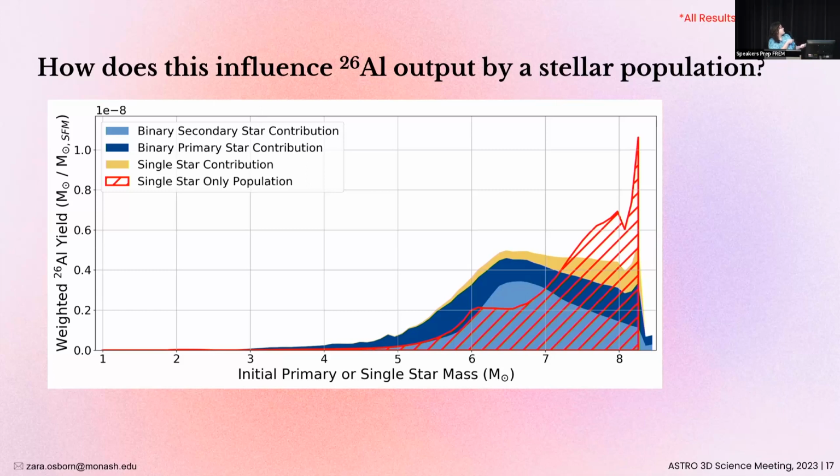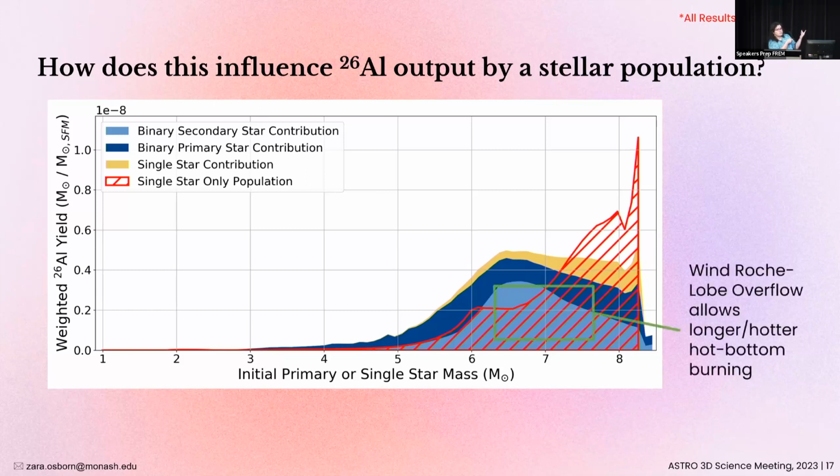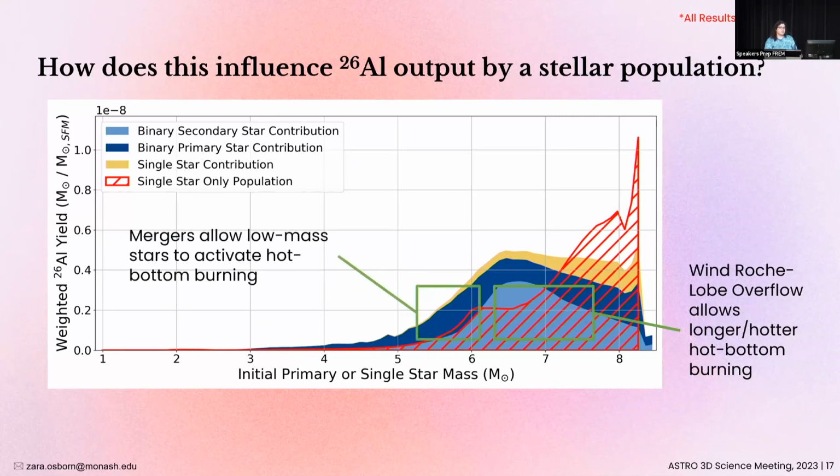Just at a glance, we can see that it's the secondary stars that are putting in most of the work here. We found that it's wind Roche lobe overflow onto more evolved secondary stars, and this allows those stars to endure much longer hot bottom burning at much higher temperatures, which means more aluminium. We also find that binary evolution can help out low mass stars, as mergers allow stars that are initially too light for hot bottom burning to actually trigger hot bottom burning.